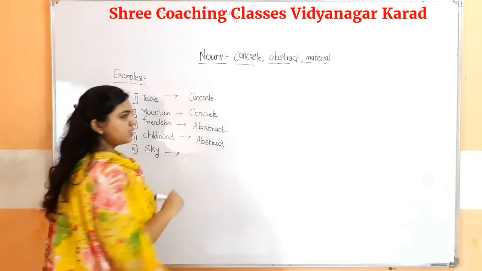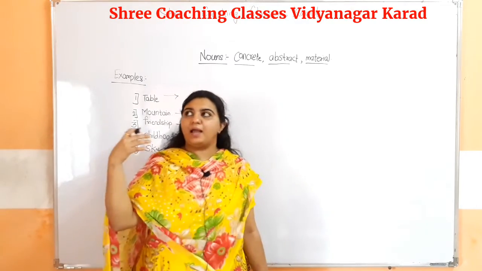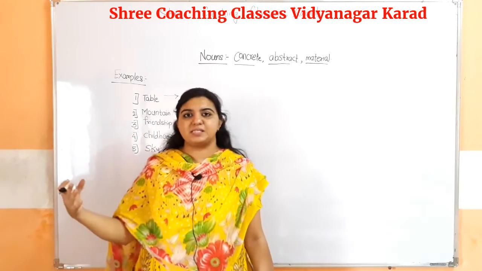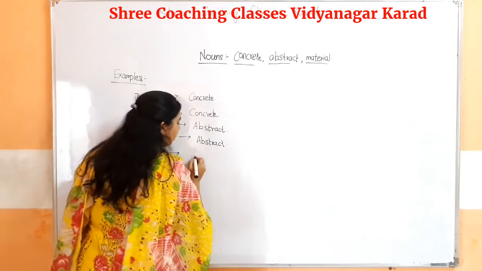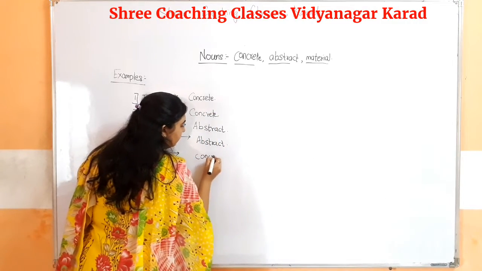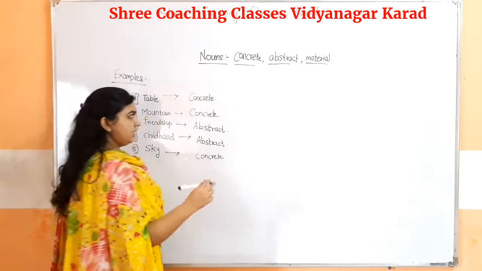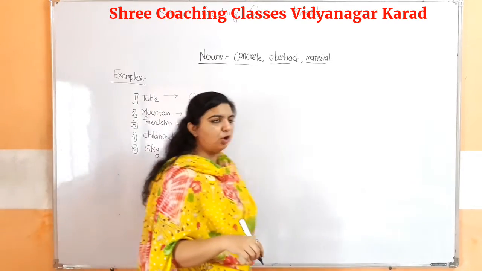And the last example is sky. I can see the sky. We can see the sky as part of a scene, so it is included in the concrete nouns. So basically, what are concrete and abstract nouns?